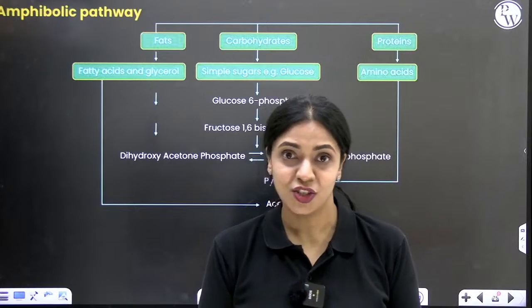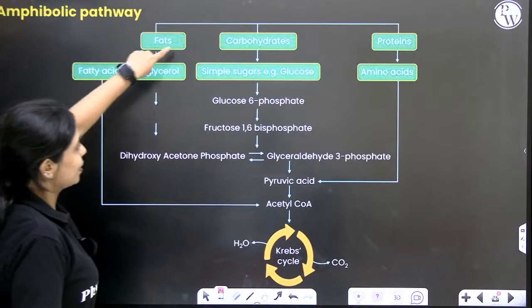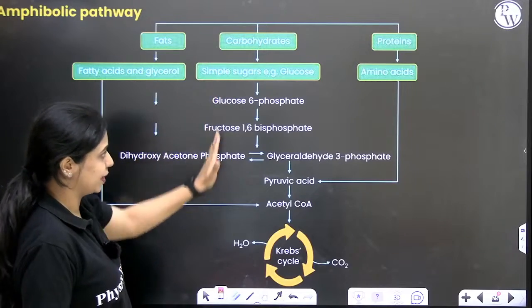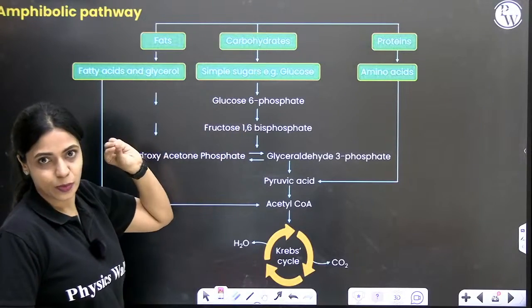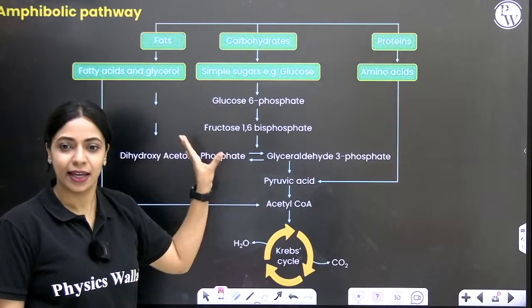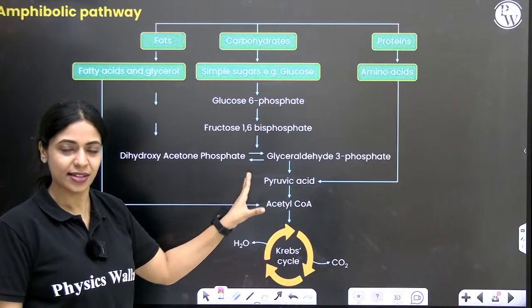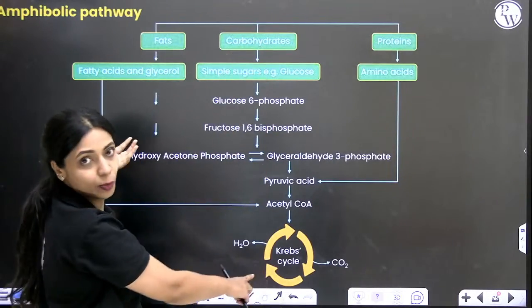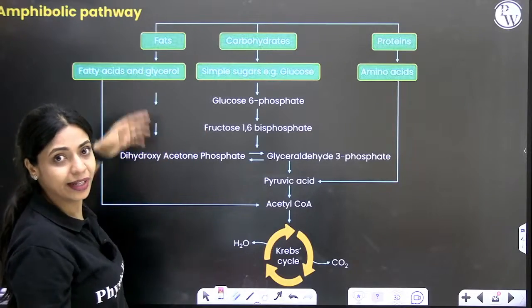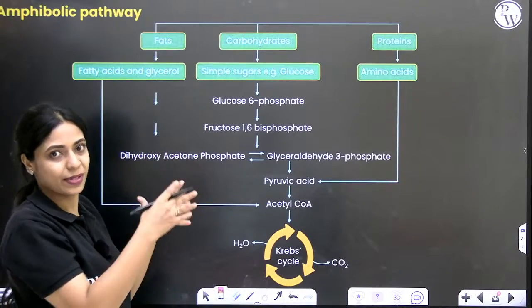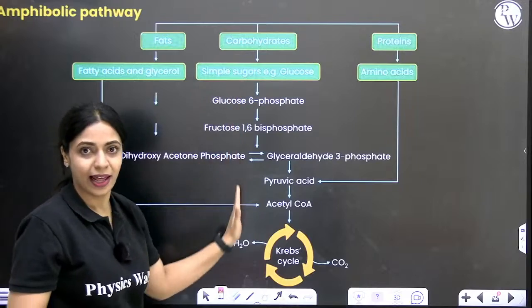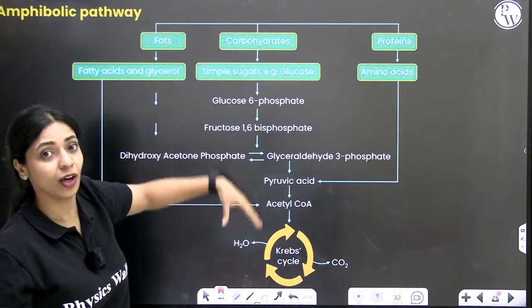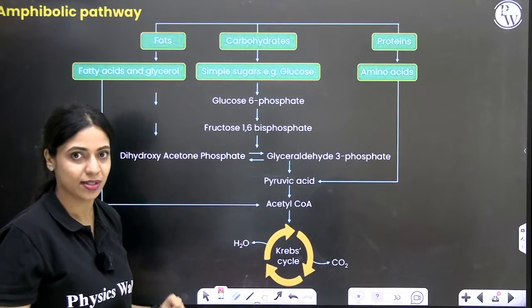So when such is the case, when carbohydrates such as glucose are getting broken down, there are possibilities where some of the intermediates in glycolysis can get removed from the glycolytic pathway, which is a breakdown pathway, and get included in some pathway where building up is happening. So right now in glycolysis, catabolism is taking place, breaking down of glucose is happening.